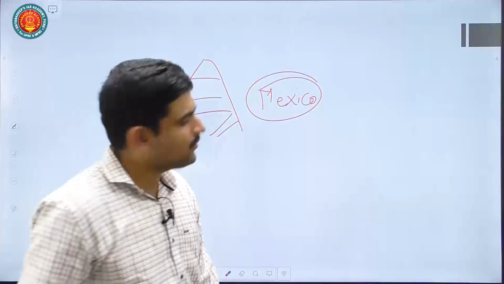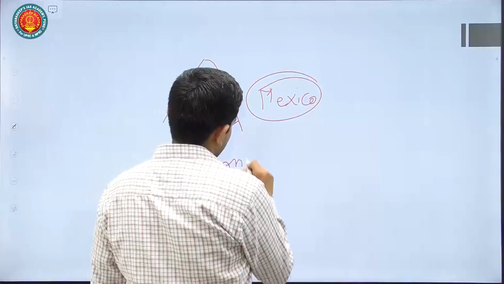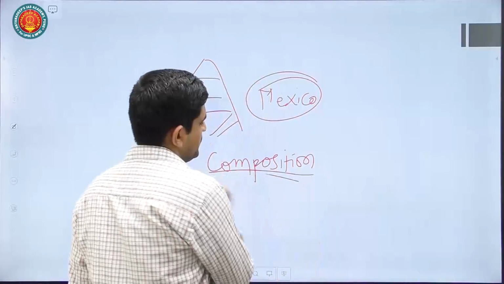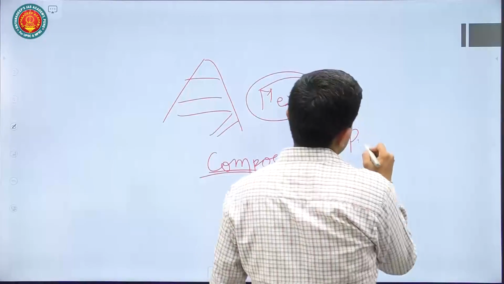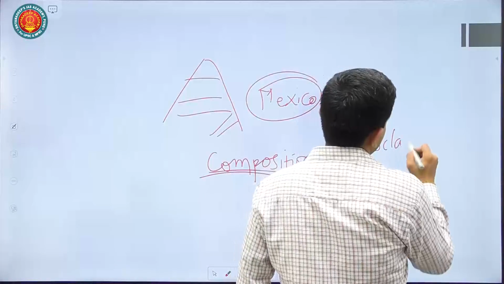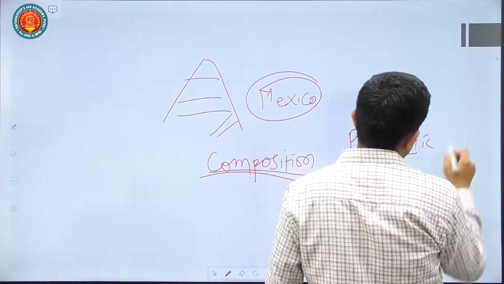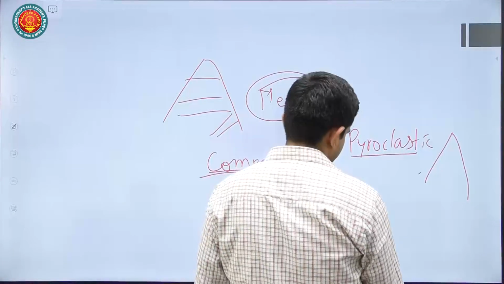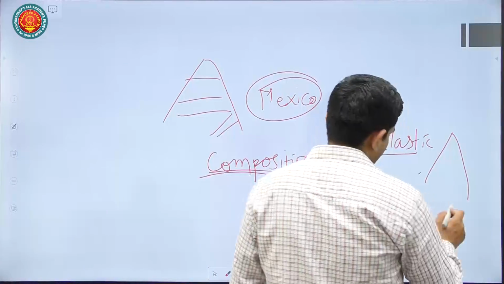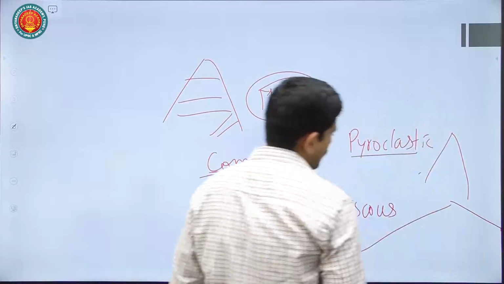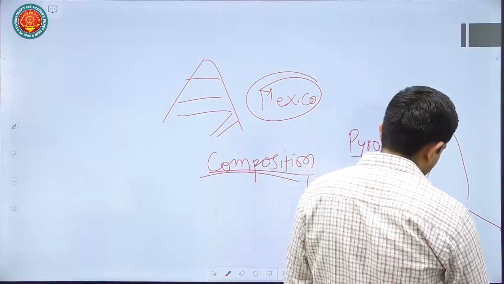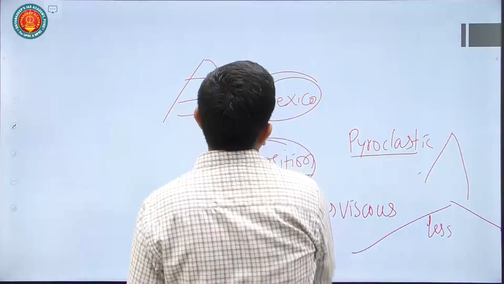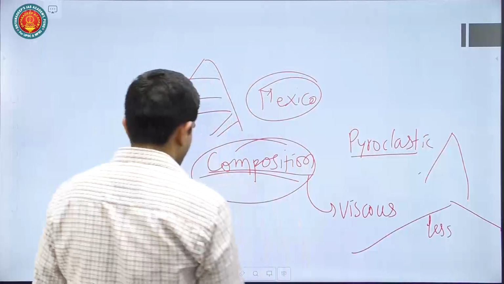Then composite. In a composite volcano, you will find there is viscous material as well as non-viscous material. Sometimes when pyroclastic material is there, then the volcano's slope will become steeper in nature, and when there is non-viscous lava, then its slope will become a little narrower, like a less steep slope. So based upon that composition, it will vary. Then there is a caldera volcano.